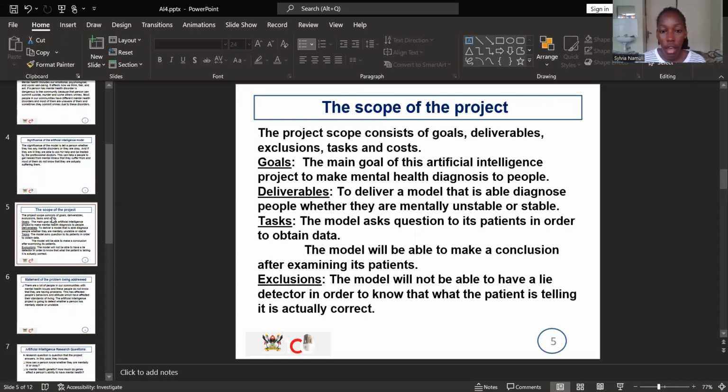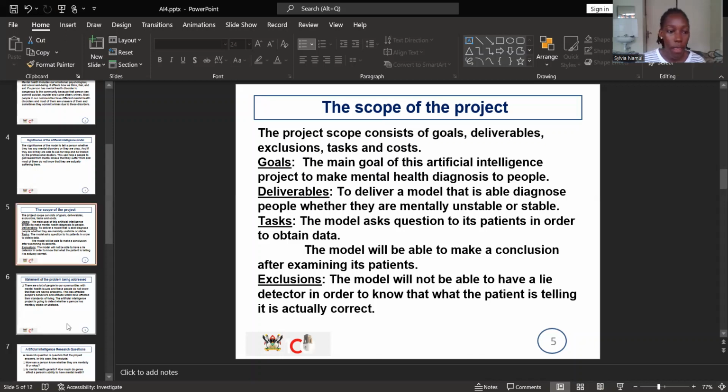Then the task is that the model has to be able to ask people questions so that it can obtain this data, and it will use it to make a conclusion whether you have mental health disorders or not. The exclusions are that this model won't be able to tell whether the person asking questions is lying or not.